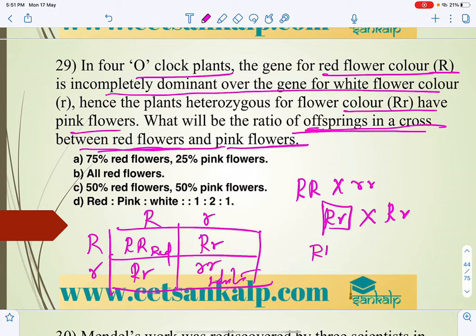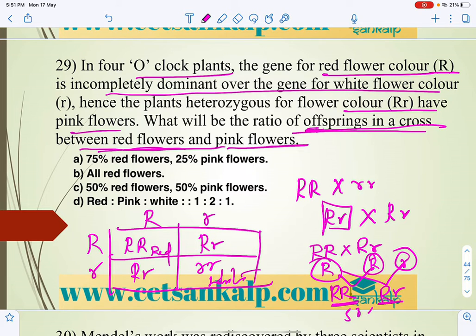Red flower and pink flower means it should be like this. So only one R here, and here in this case we can take 2. Let us write, so red and then pink. So 50% of the red will be there, 50% of pink flowers will be there.